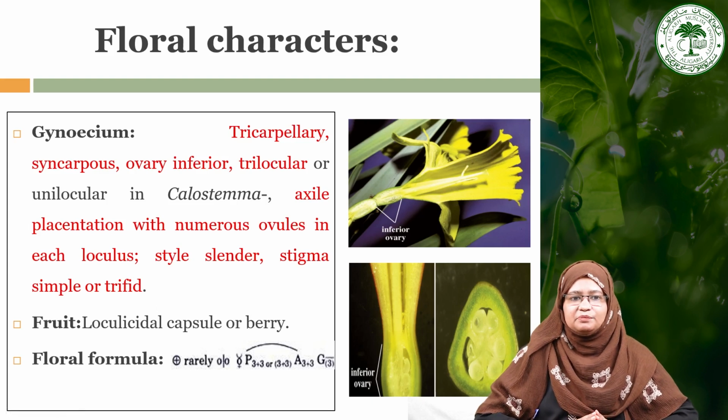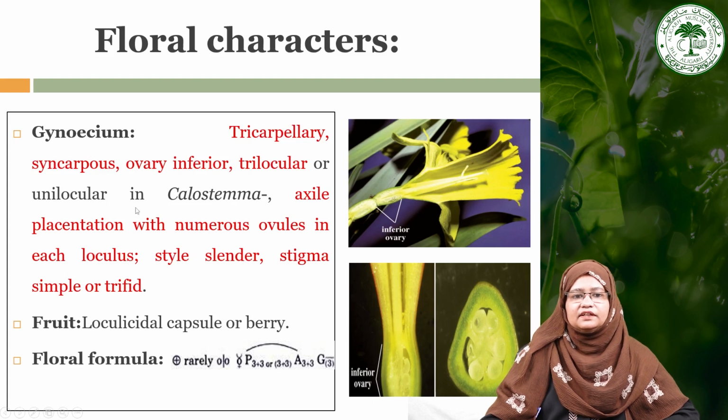Now moving toward the next floral part, the gynoecium. The gynoecium is tricarpellary, syncarpous, with an inferior ovary that is trilocular or unilocular. In general it is trilocular, but may be unilocular in the case of Calostemma, showing axile placentation with numerous ovules in each locule.